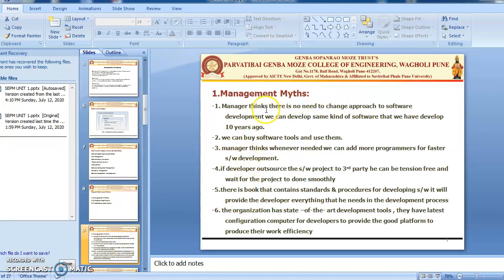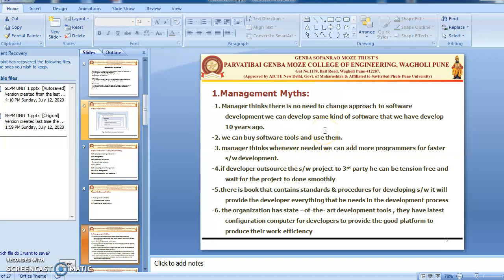In management level myths, there are six types of myths and realities. The first myth is that the manager thinks there is no need to change the approach to software development. We can develop the same kind of software that we developed 10 years ago. But the reality is, the application domain may be the same, but the quality of software needs to improve according to customer demand. The customer demands change from time to time.